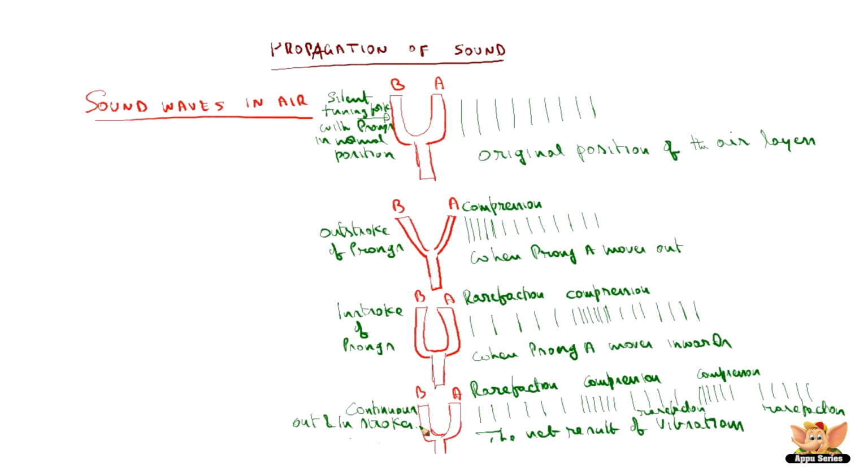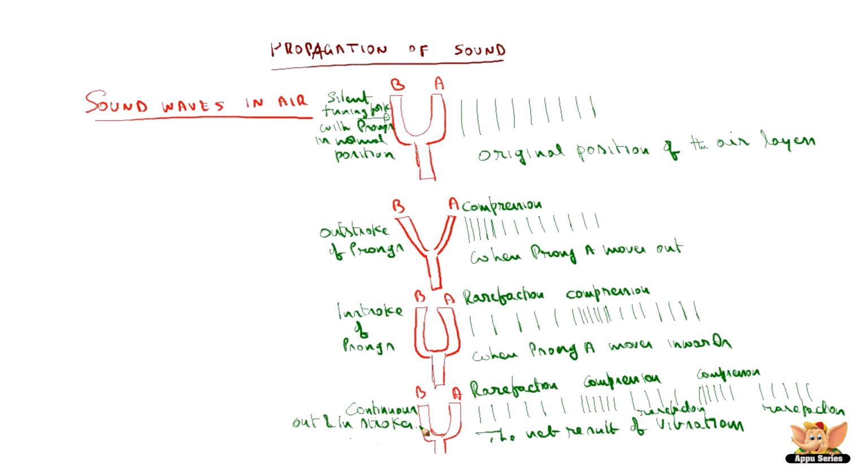When the prongs move back and forth, the air layers next to them start compressing or expanding, or rarefacting, based on that movement. So when an object vibrates, it sets the particles of the medium around it vibrating.